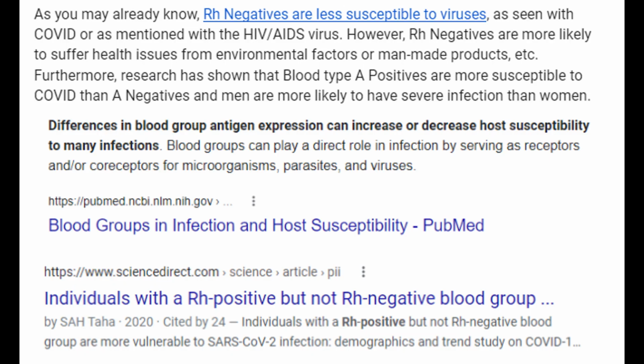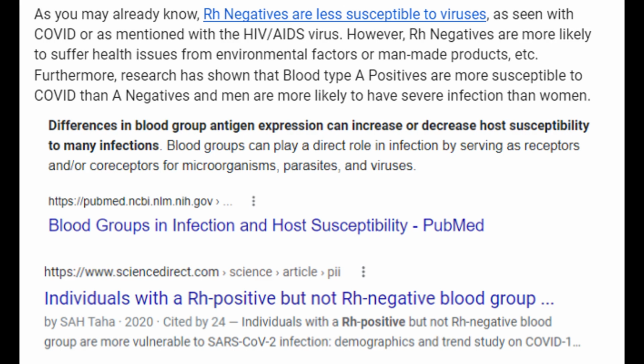As you may already know, Rh negatives are less susceptible to viruses, as seen with COVID or as mentioned with the HIV/AIDS virus. However, Rh negatives are more likely to suffer health issues from environmental factors or man-made products. Furthermore, research has shown that blood type A positives are more susceptible to COVID than A negatives, and men are more likely to have severe infection than women.